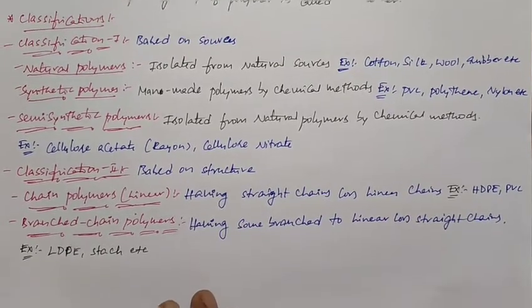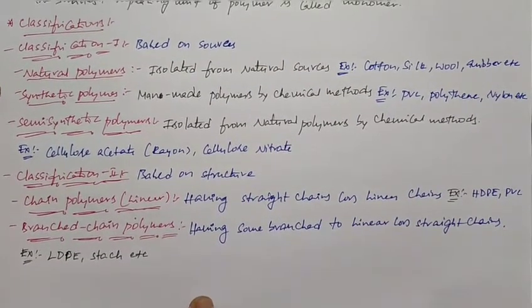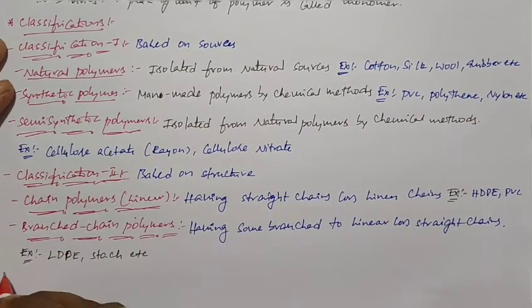And the next type in classification 2 is cross-linked polymers or network polymers.